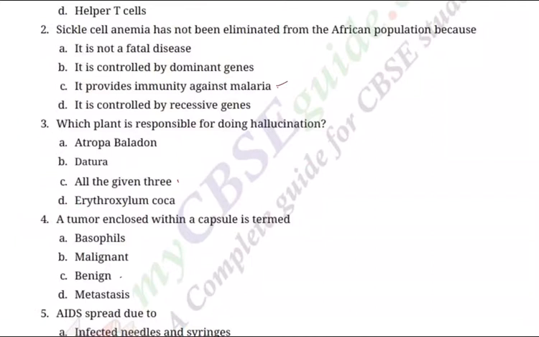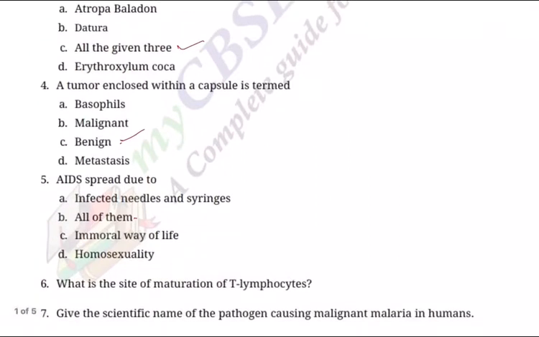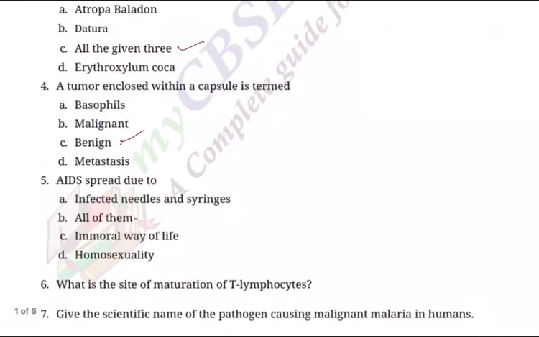Then, which plant is responsible for hallucinations and daydreaming? One is Atropa belladonna, then Datura, and Erythroxylum coca. I think all the given three, yes, it should have been D. Actually, option C should have been D. Question 4. A tumor enclosed within a capsule is termed as: basophils, malignant, of course we know, benign tumor, or metastasis.